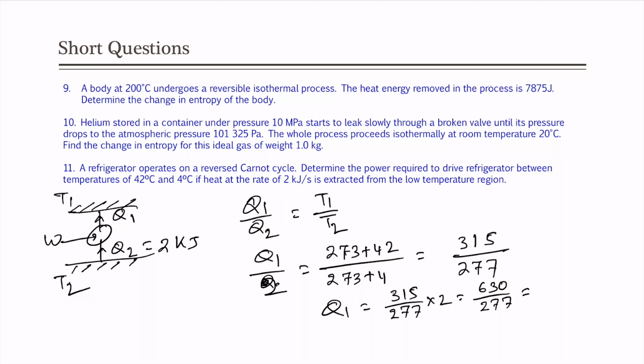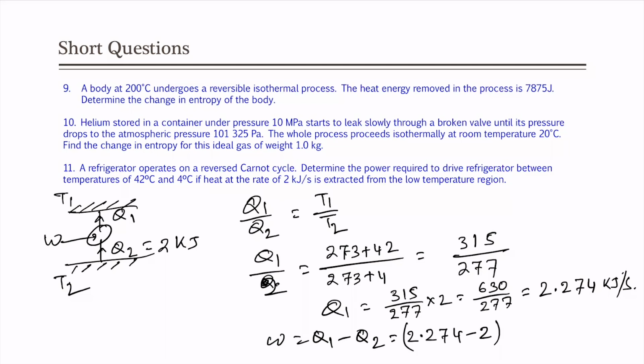If I do the calculator, 630 divided by 277 is 2.274 kilojoule per second, that is Q1. Therefore, W equals Q1 minus Q2, which is 2.274 minus 2 kilojoule per second, or rather power equals W per time, which is 0.274 kilojoule per second. Okay, so we have done that.